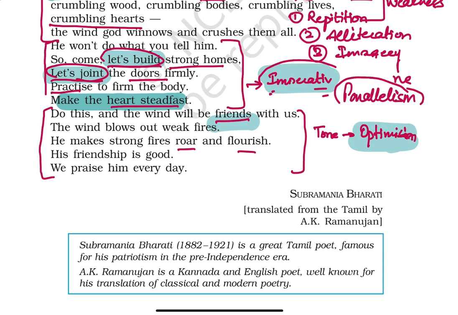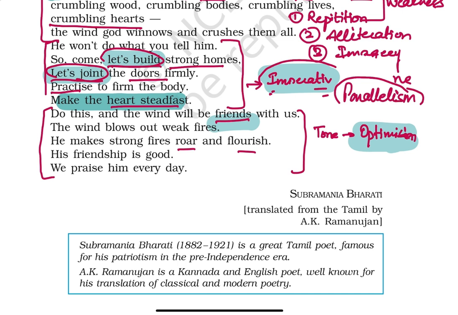If you are strong, if you are steady, even those who are against you are really going to come and stand next to you, and they're really going to be friends with you. This is the beauty of being stronger, and this is how you really need to shape up your lives. Okay, children? So let's get into the lines and figure out what the poem is trying to bring out.